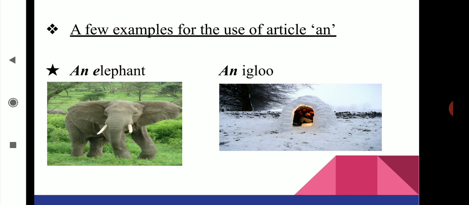Next, here are a few examples for the use of an: an elephant, an igloo. From these examples, we can see the terms elephant and igloo begin with a vowel sound, which is A and E.